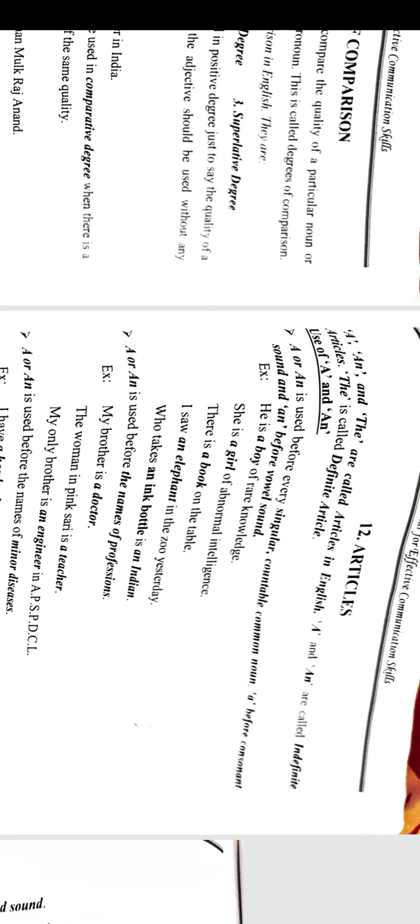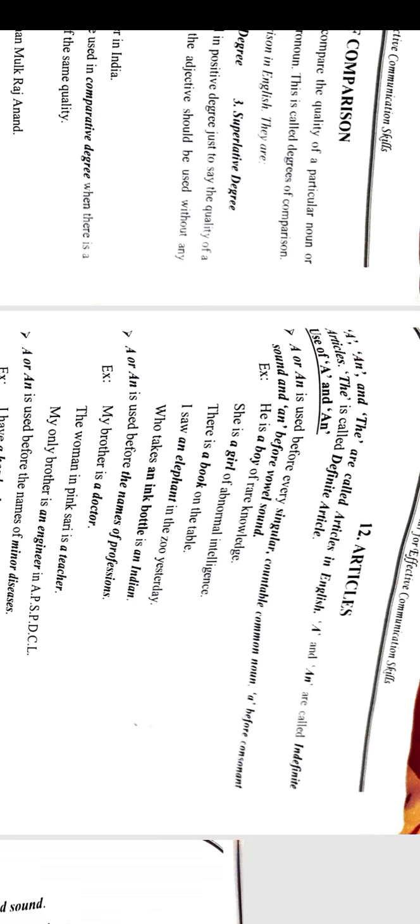I saw an elephant in the zoo yesterday. Here E is a vowel, so it gives a vowel sound, so we kept an before elephant. Next, the man who takes an ink bottle is an Indian. Here I is giving a vowel sound, because vowels are A, E, I, O, U. Ink gives a vowel sound and Indian also gives a vowel sound, so we kept an before ink and an before Indian.